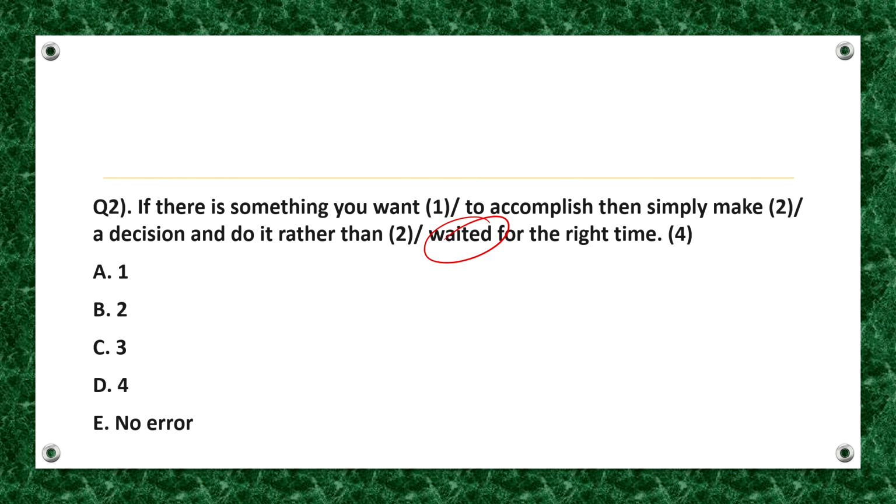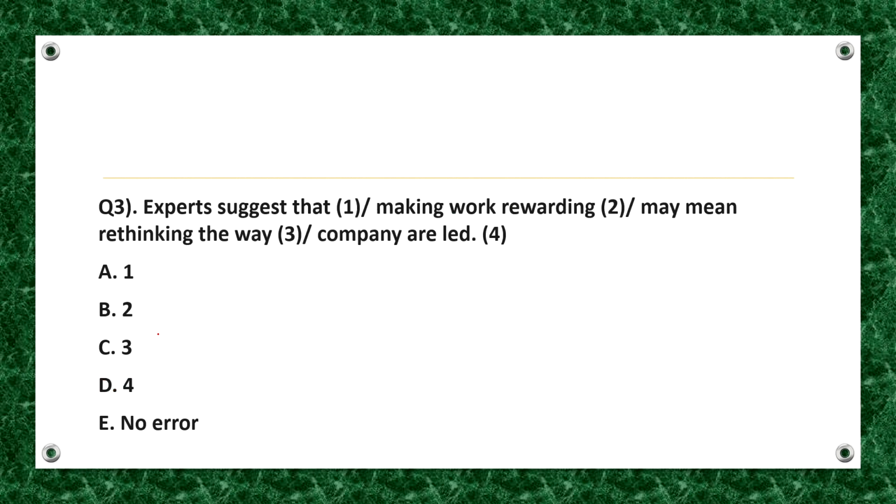Note that rather than is used with the infinitive form of a verb to indicate negation as a contrary choice or wish. So, the correct answer is option D. Fine. I hope it's clear. Now, moving on, here's the next question. Solve it.